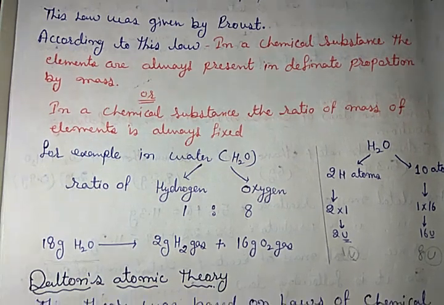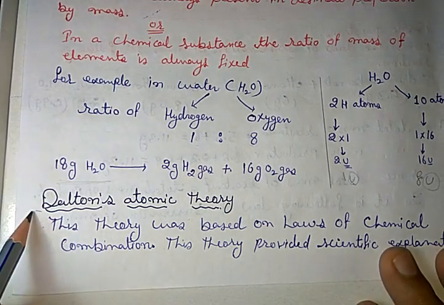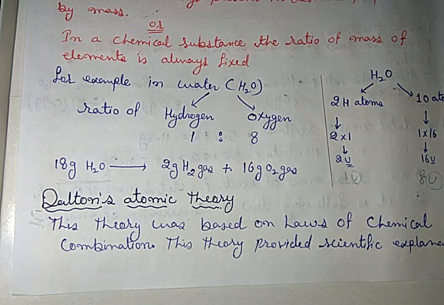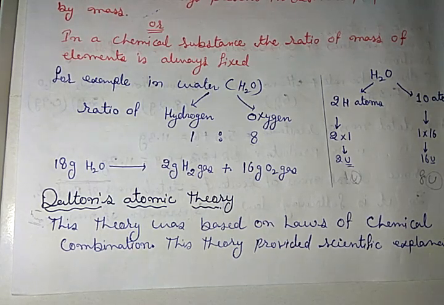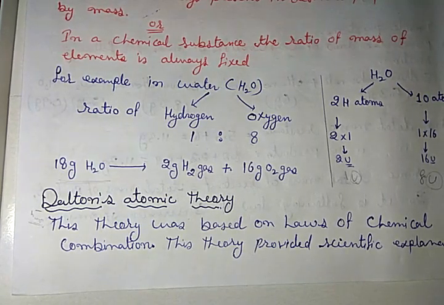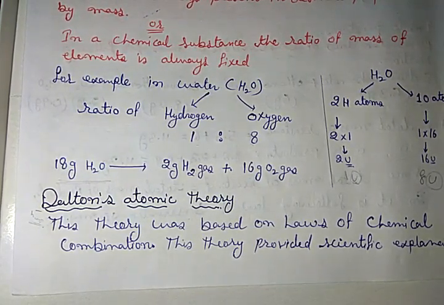Now, Dalton's atomic theory is very important for us. This theory was based on the laws of chemical combination. The laws of chemical combination were given by Lavoisier and Proust, but they did not have any scientific basis to explain these laws.